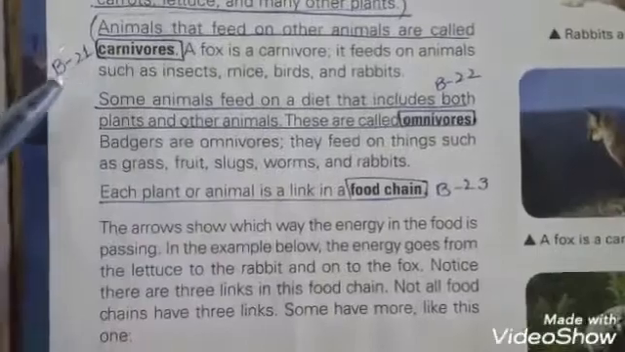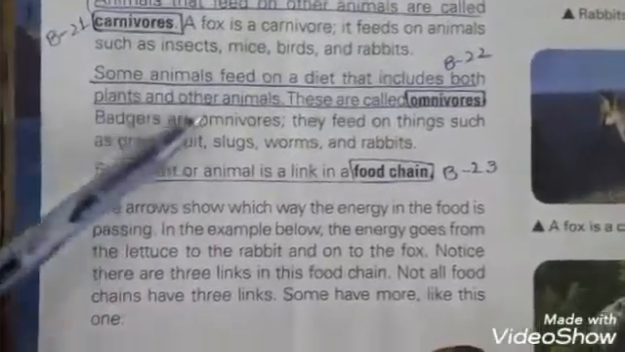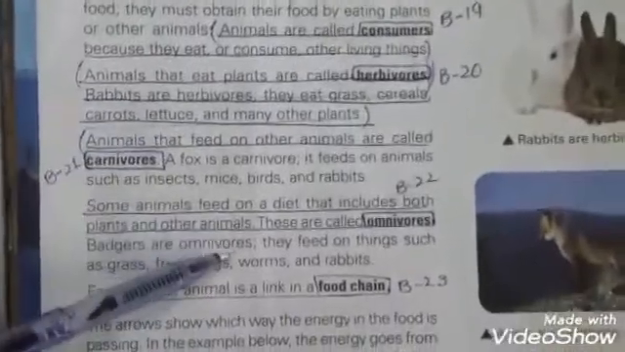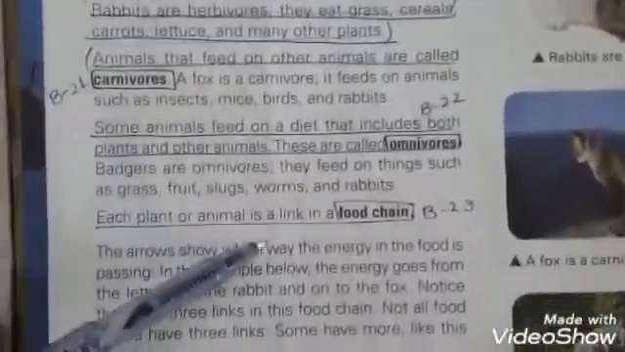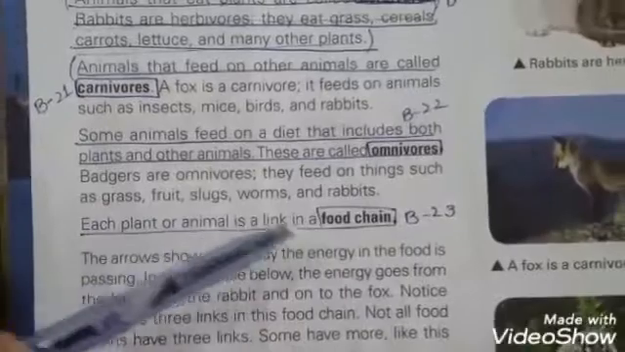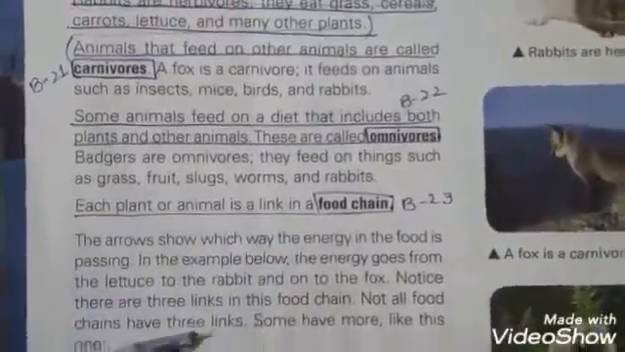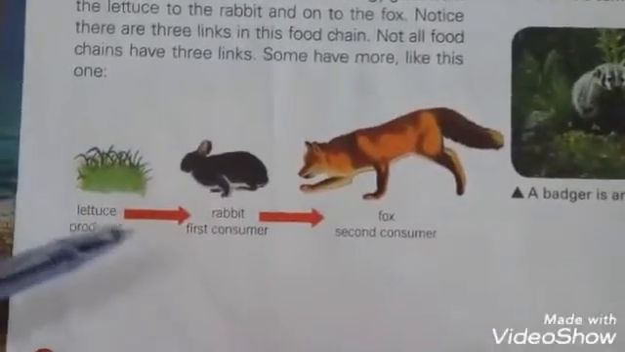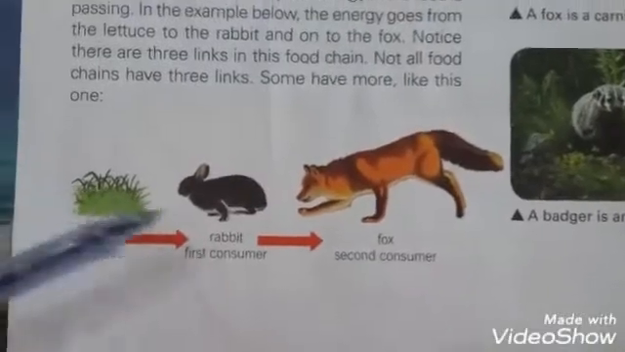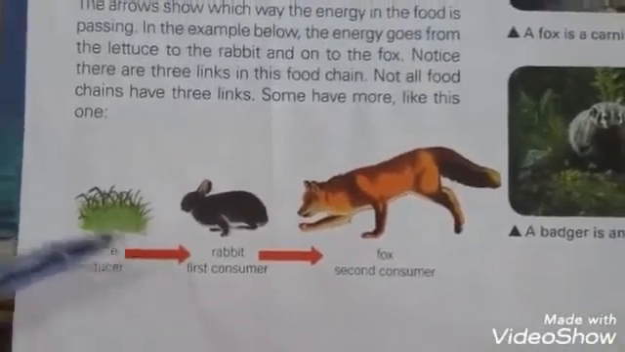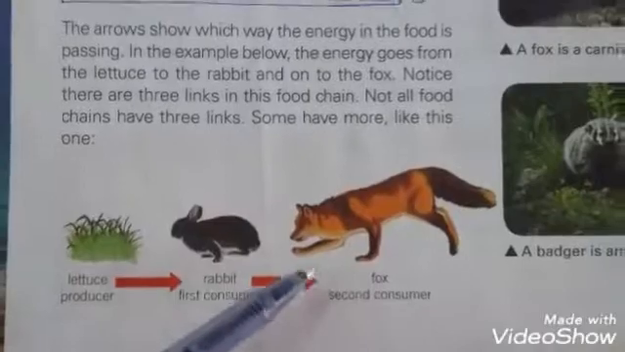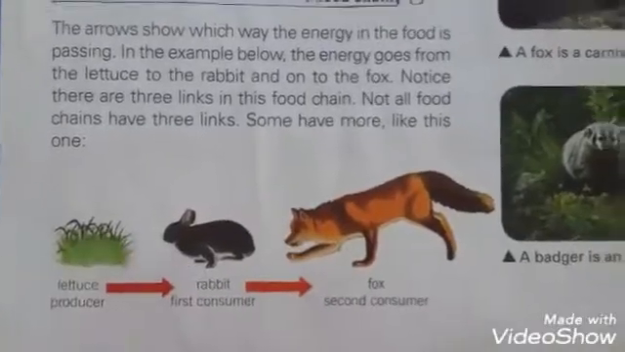Students, omnivore animals can eat both plants and animals. So when all these animals join with one another to get food, they make links with each other and form food chains. Here you can see this plant eaten by a rabbit. Rabbit is the first consumer of the plant, and the second consumer is the fox, because the fox can eat the rabbit.